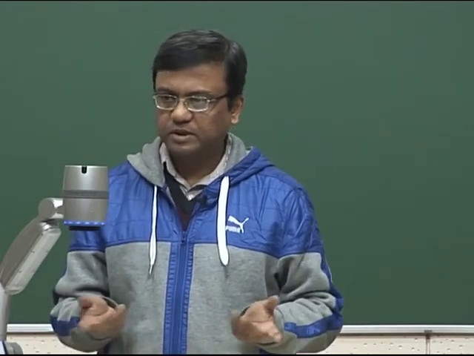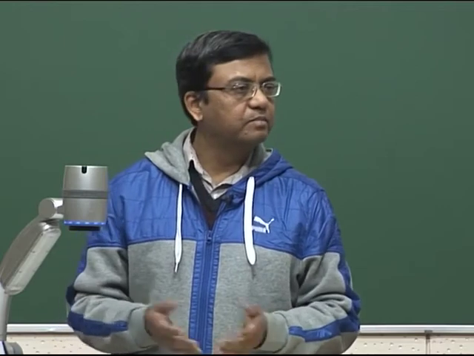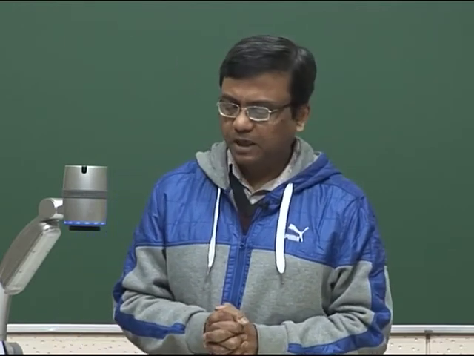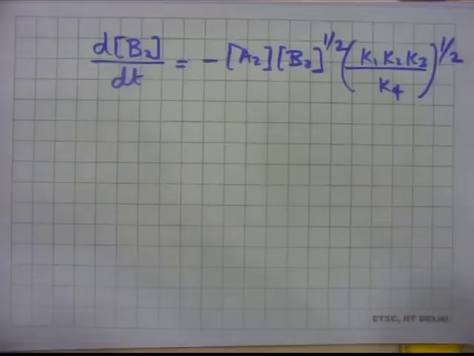And these expressions in some sense tell you about the rate of the reaction. So, d dt of B2 tells you about the overall rate of reaction, and this overall rate of reaction depends strongly on the propagation step reaction rate constant, because it depends on K2 and K3. If propagation rates are faster, then the overall reaction will be faster.